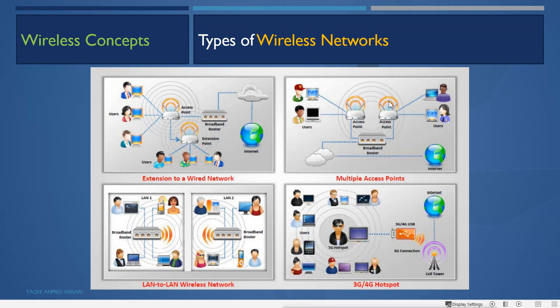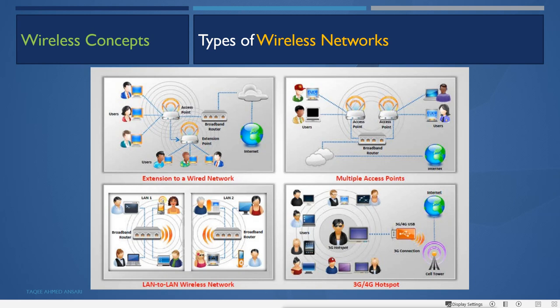We use multiple access points where the users are mobile, moving from one place to another, and the place is very big. For example, in an airport, suppose you start from one end and go to the last end of the terminal, you will still get the same wireless network. Why? Because they have set up multiple access points for the same network. You don't have to authenticate every time. You just connect to the one with the same name, and it will stay connected wherever you go.